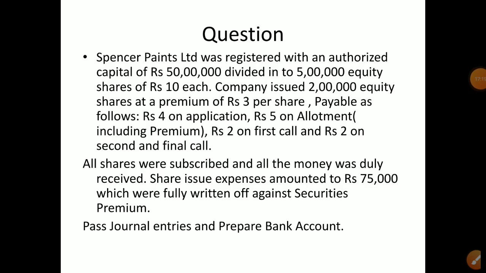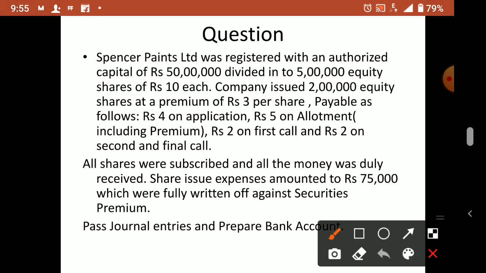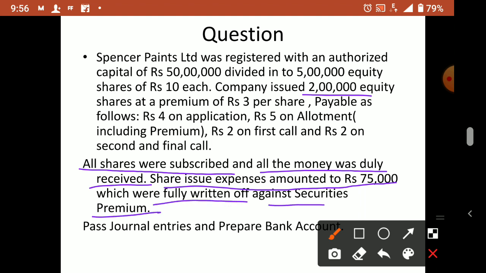Now all shares were subscribed and all the money was duly received. So all shares means how much issued? 2 lakh. Take only issued, don't take authorized. Issued is 2 lakh. All shares subscribed means the full 2 lakh subscribed and all the money was duly received. No pending, nothing. Share issue expenses amounted to rupees 75,000, which were fully written off against securities premium.